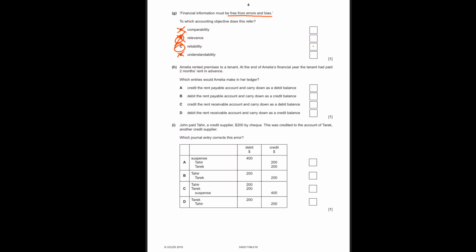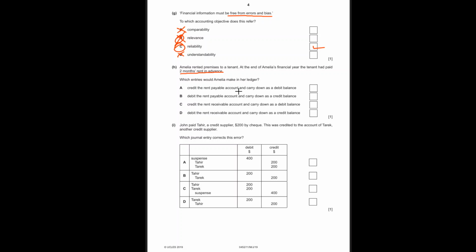Next question. Amelia rented premises to a tenant. So Amelia is the renter, the landlord. At the end of Amelia's financial year, the tenant had paid 2 months' rent in advance. So let's say you are Amelia, you have received it already. You're supposed to receive it next year, but you have already received it.